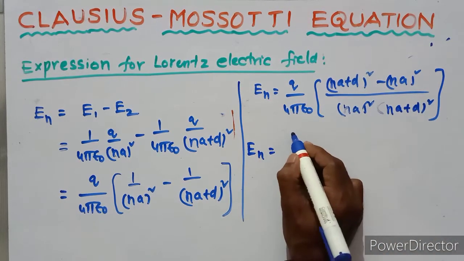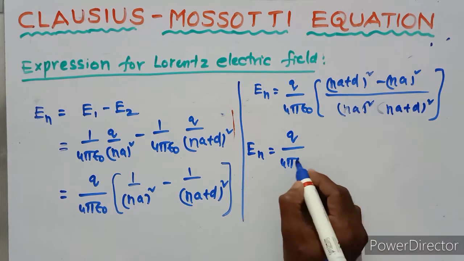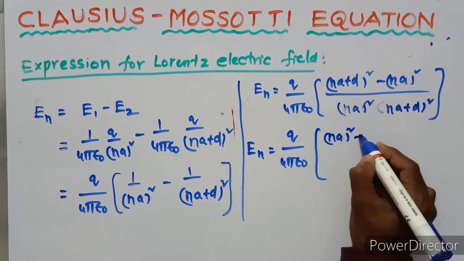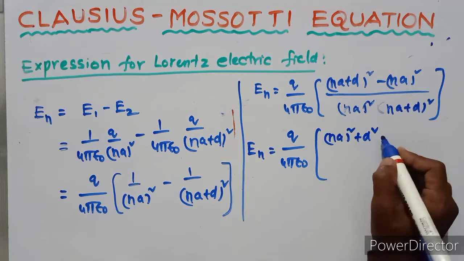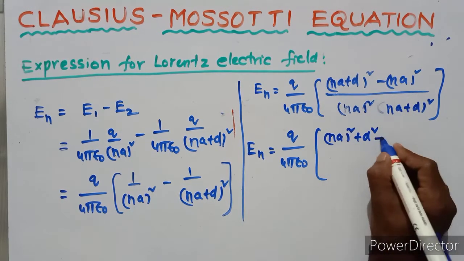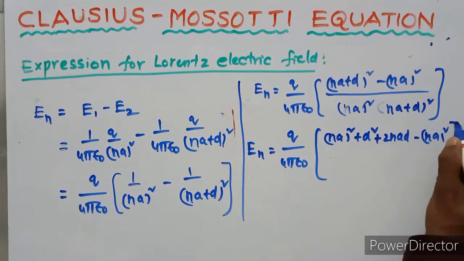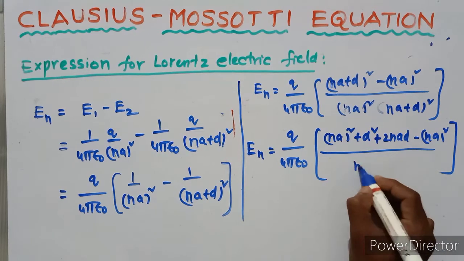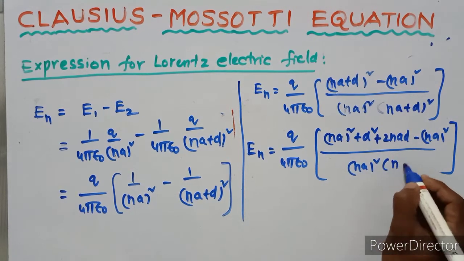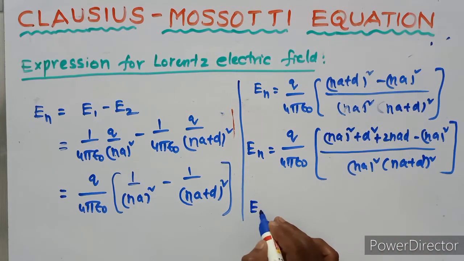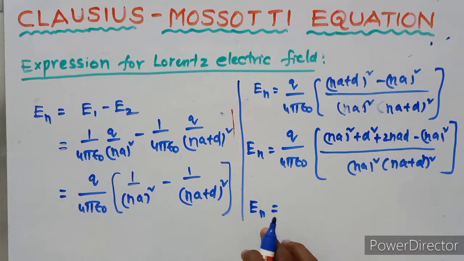Net intensity of electric field equals Q upon 4 pi epsilon naught times Na whole square plus d square plus 2Nad, minus Na whole square, upon Na square into Na plus d whole square. This is the a plus b whole square form. Here Na whole square cancels.